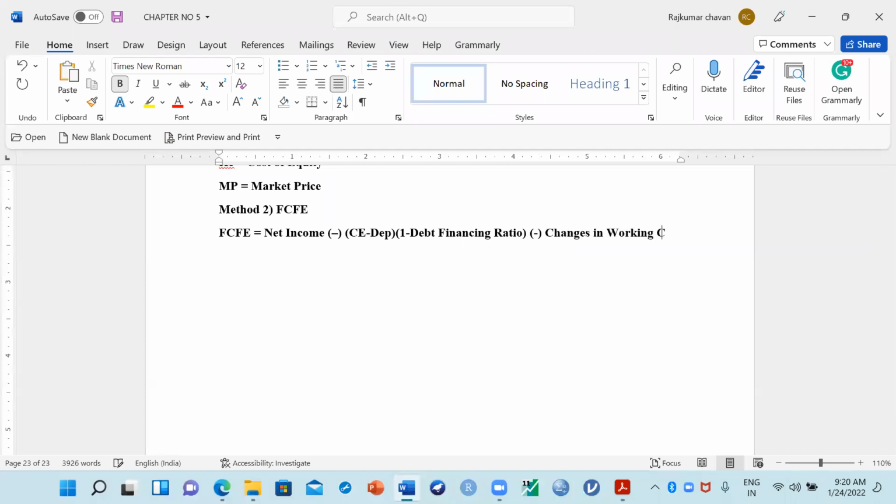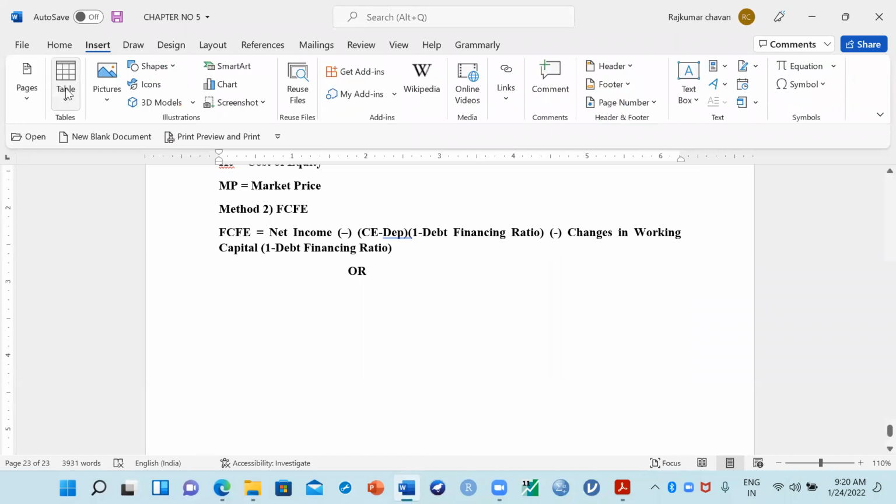Changes in the working capital, then bracket open, 1 minus debt financing ratio. This is one method of calculating the FCFE. There is one more method where you can calculate free cash flow to the equity. How to calculate? I'll just draw the format here.